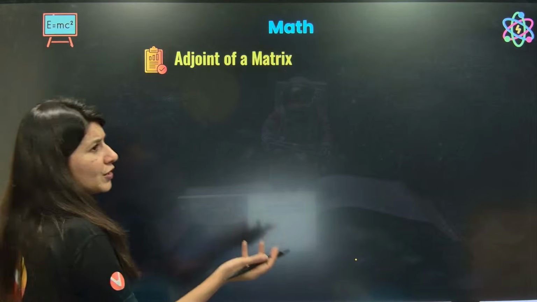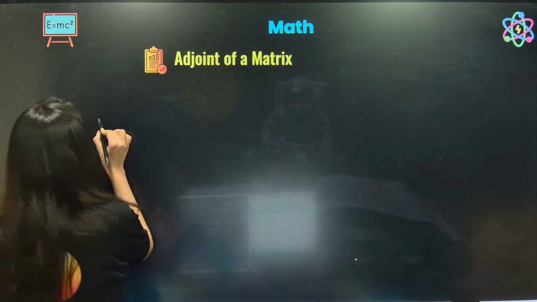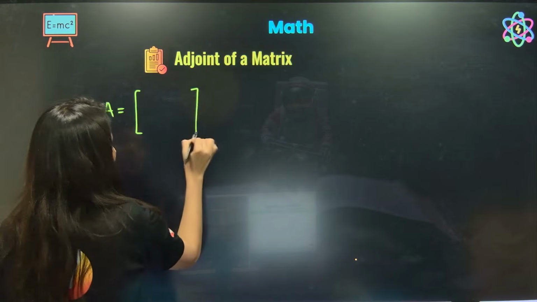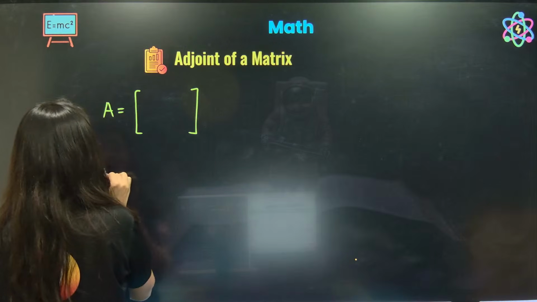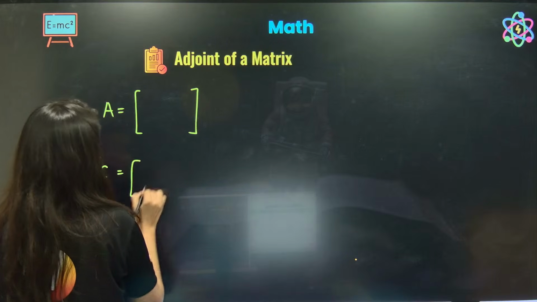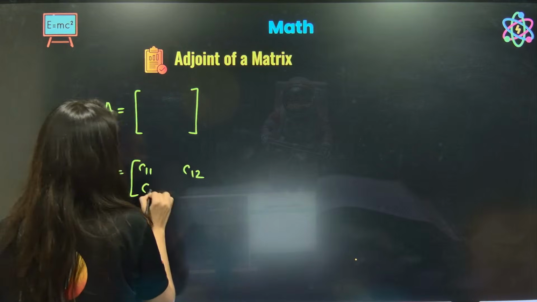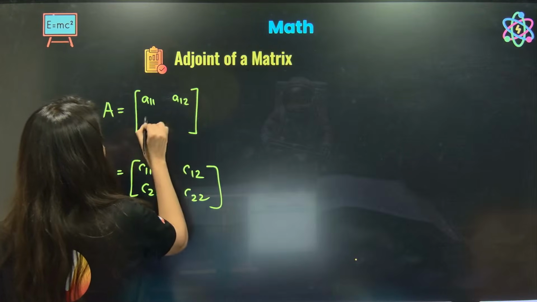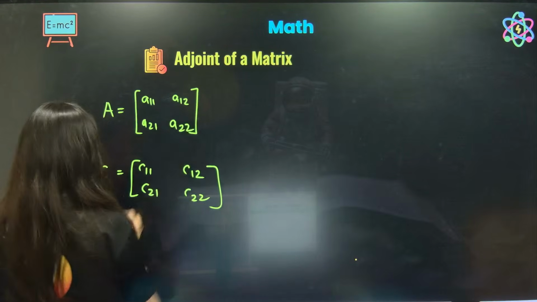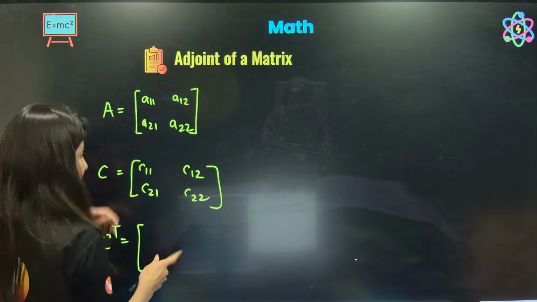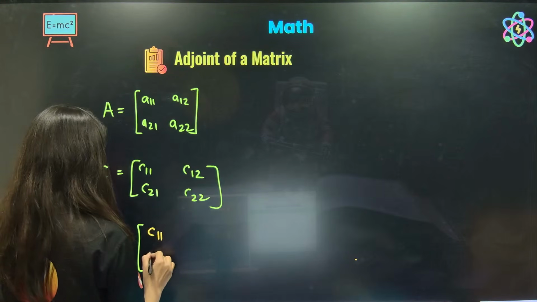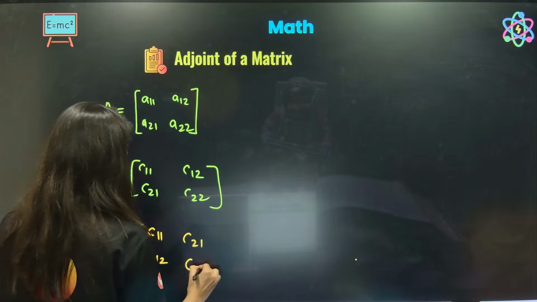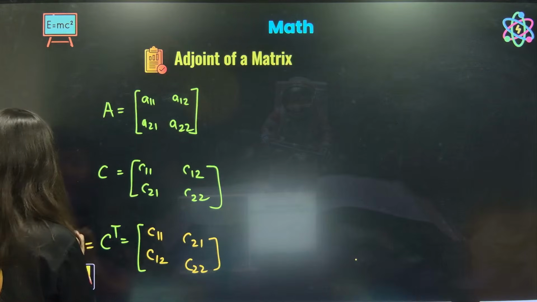What is the adjoint of a matrix? How do you get the adjoint? So understand. First of all, you have a matrix, and now you have the cofactor matrix C11, C12, C21, C22. This is A11, A12, A21, A22. Now you have to take the transpose of this cofactor matrix so that it becomes C11, C21 and C12, C22, and this is nothing but adjoint of A.